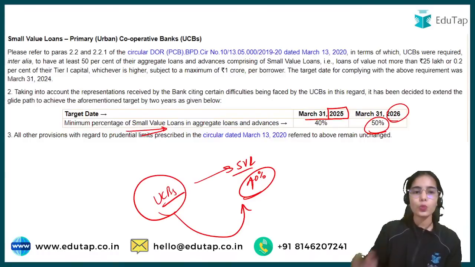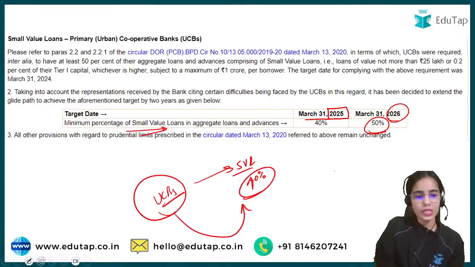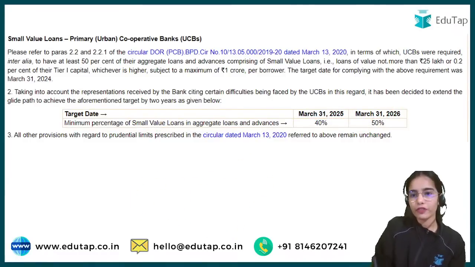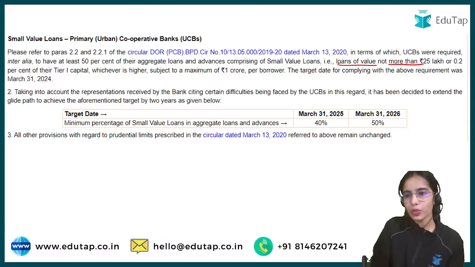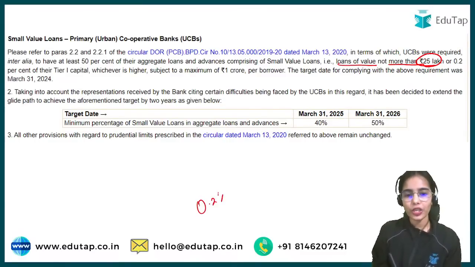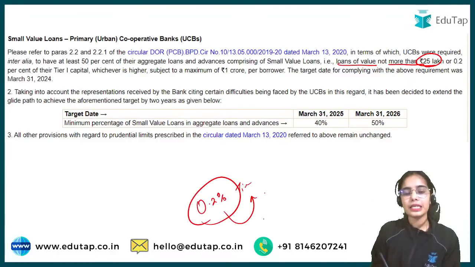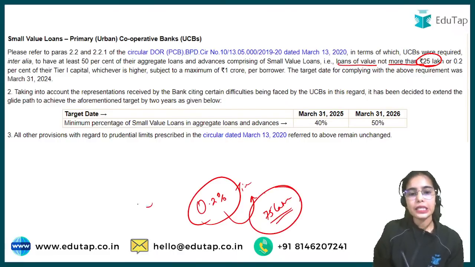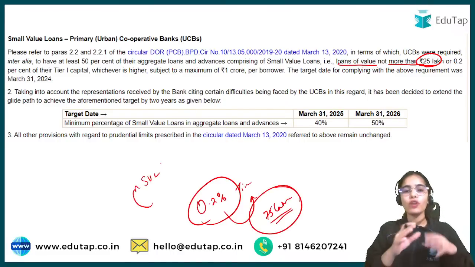Small value loans means loans up to the value of 25 lakh, loans of value not more than 25 lakh, or 0.2% of their tier 1 capital, whichever is higher. So let's say 0.2% of tier 1 capital is 75 lakhs. That is allowed. This will also be considered as a small value loan.